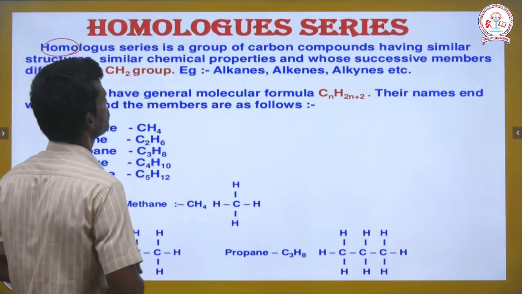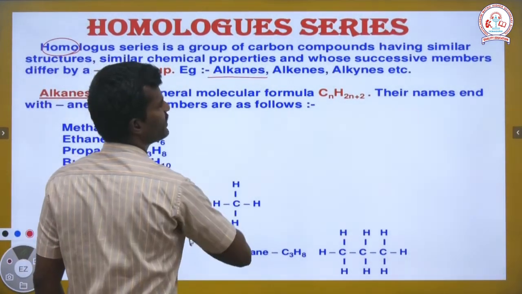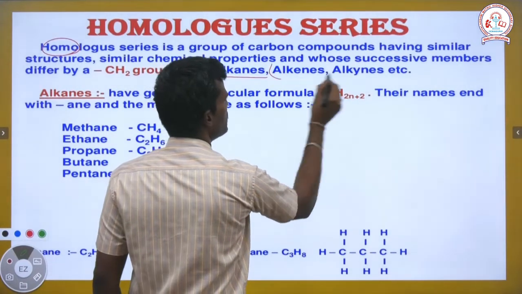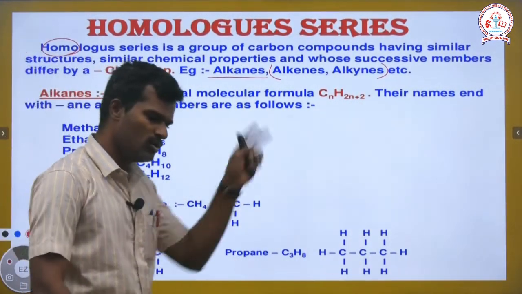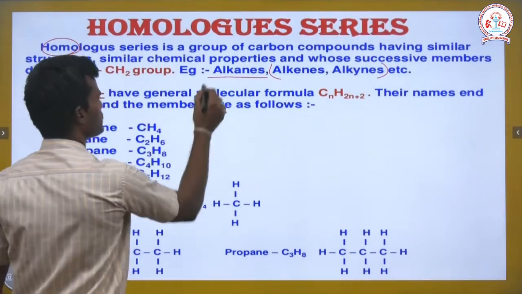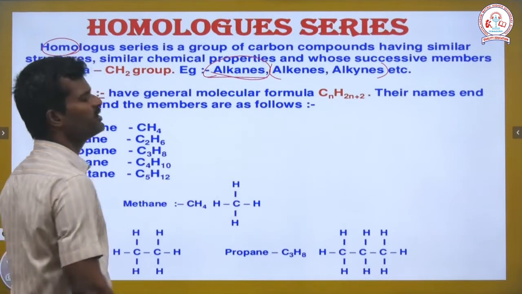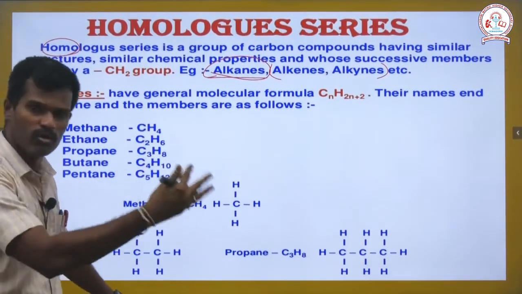Homologous series components are of two types: saturated hydrocarbons and unsaturated hydrocarbons. That content was already discussed in our previous classes. Now we will discuss how the saturated hydrocarbon compounds, the alkanes, follow the homologous behavior.